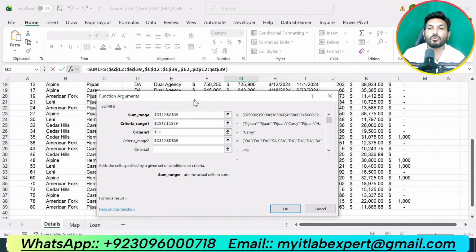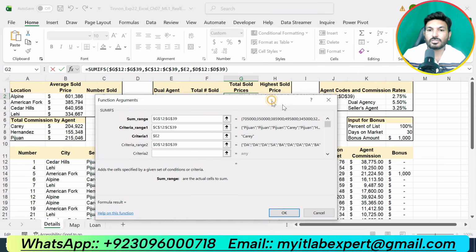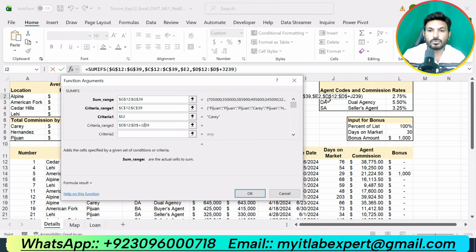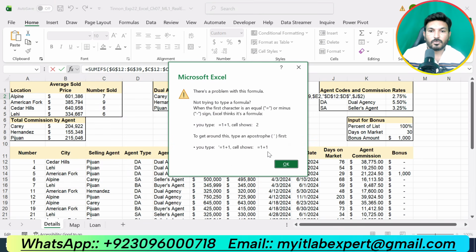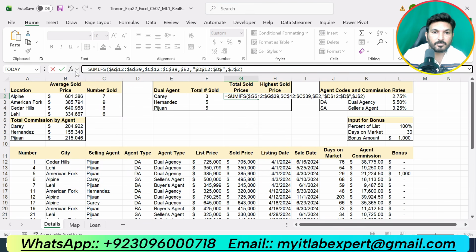And our criteria 2 is the dual agent that is given in cell J. One second. J2 is our second criteria. One second, what is giving me error?